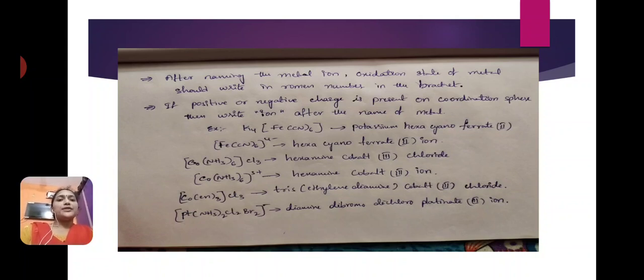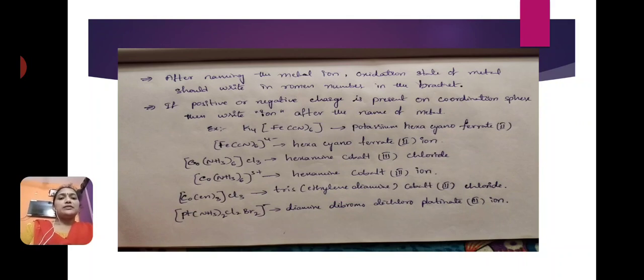Next, [Co(NH3)6]Cl3, hexaamminecobalt(III) chloride. Next is [Co(NH3)6]3+, hexaamminecobalt(III) ion. [Co(en)3]Cl3: here a bidentate ligand is present, so we have to write prefixes like bis, tris, tetrakis. Here 3 ethylenediamines are present, so we write tris(ethylenediamine)cobalt(III) chloride.